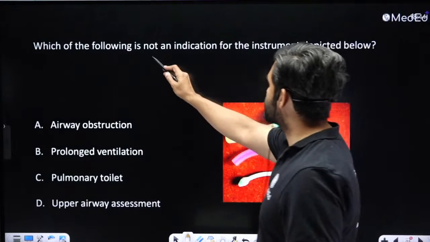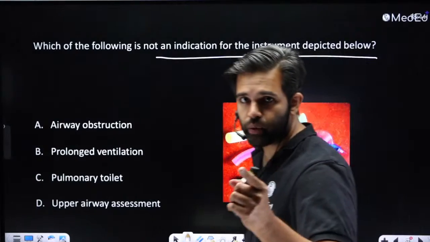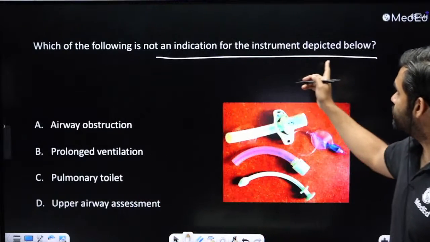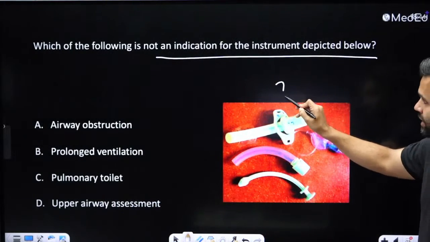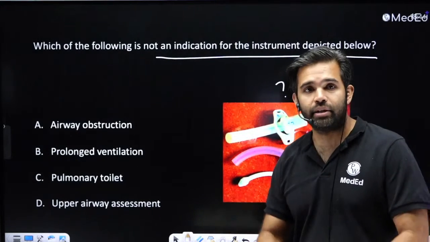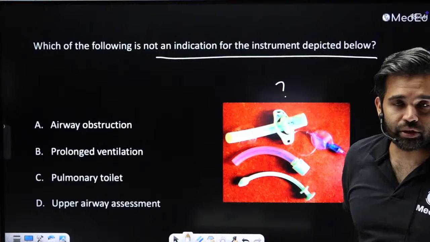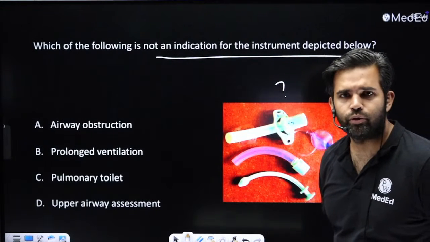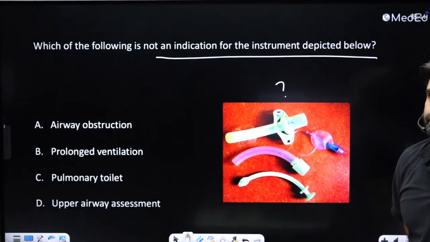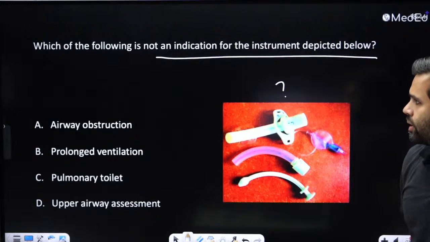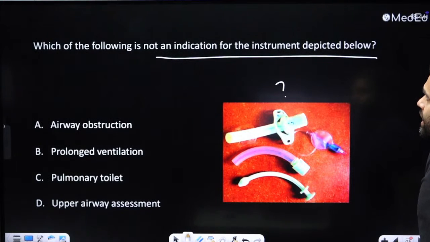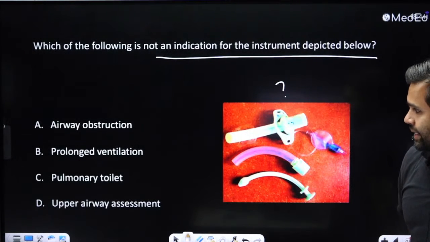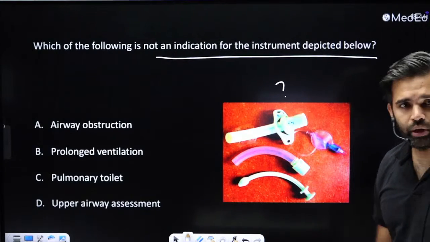Now, which of the following is not an indication for the instrument depicted? It's a trick question. I want to check if you are tricked or not tricked, okay? So you have to know what this instrument is and for which of these it is not done. So can you tell me for which of these it is not done? I think this is the second last question, or maybe the last question, I'm not sure, with another few minutes left. You're saying, Ritik is saying D, and Raj is also saying D. So it looks very straightforward.